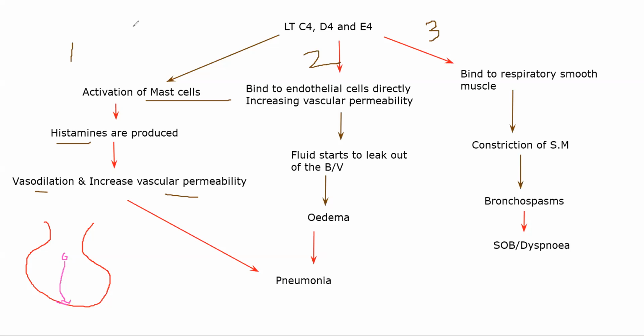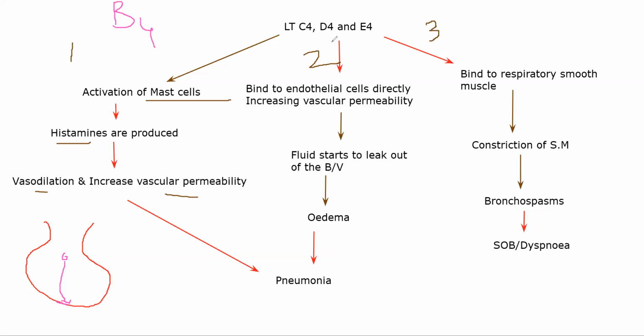That inflammatory mediators will be in the form of leukotrienes, which are specifically leukotriene B4, C4, D4 and E4. Leukotriene B4 will act as a chemotactic agent, attracting other immune cells. That is a function of B4. C4, D4, E4 have three specific functions, wherein the first function is activation of mast cells leading to vasodilation and increased vascular permeability through histamines. This is the indirect method.